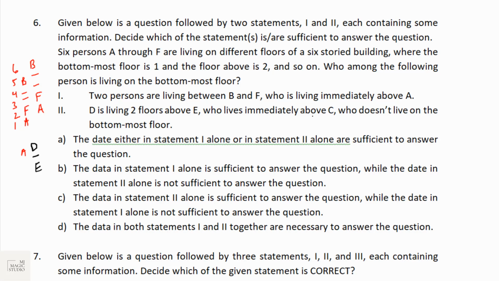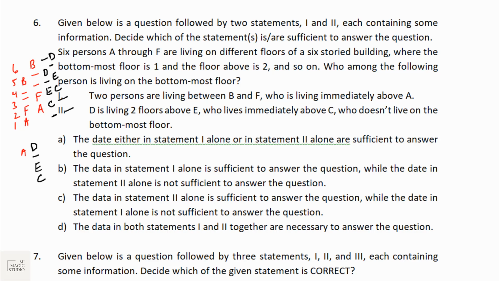E, who lives immediately above C and who does not live on the bottommost floor. So we have got this option D dash E C, if C is on the second floor. We don't know who is on the bottommost floor. Or it can be something like this also, C, E dash D. And we don't know who is on the first 2 floors.